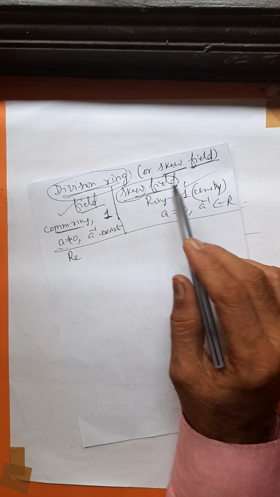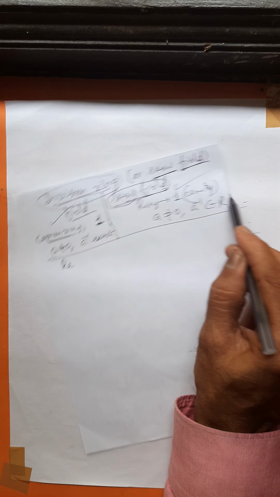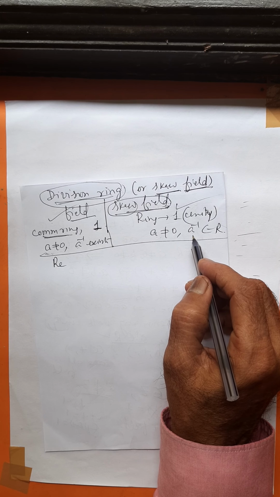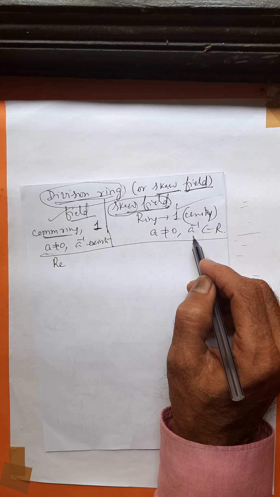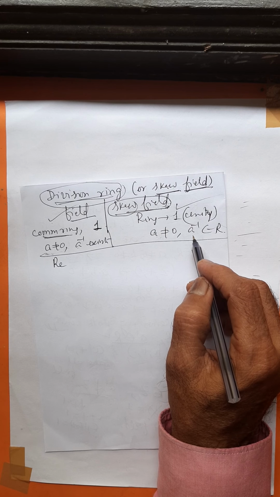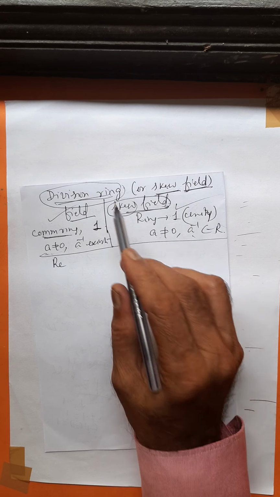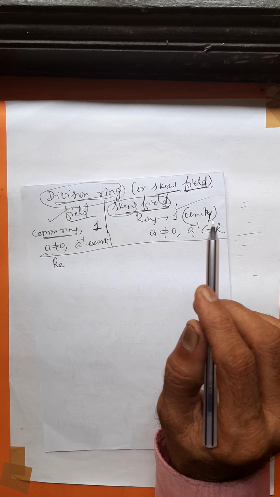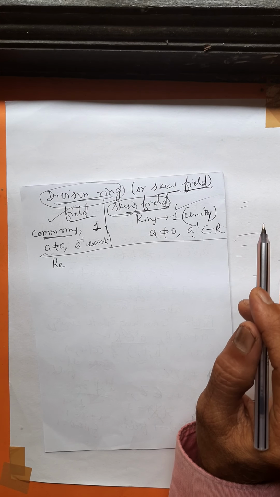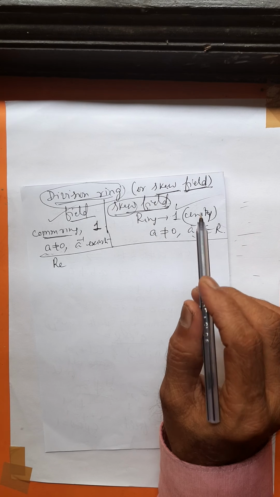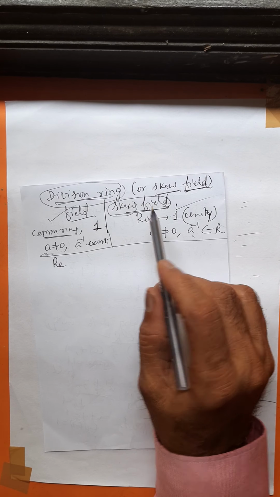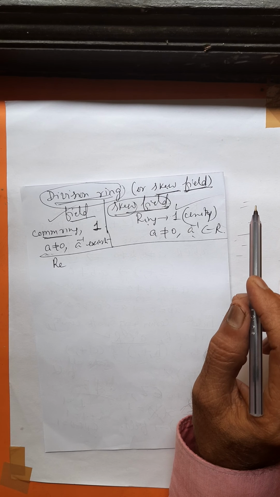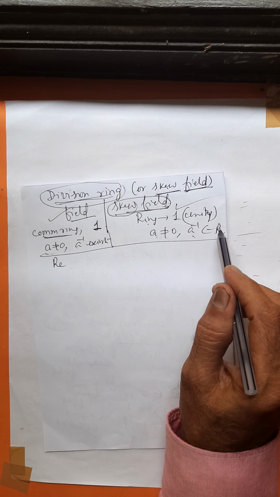And therefore, in our definition, we are mentioning only the inverse law. We are speaking about multiplicative inverse only because other properties are satisfied. I repeat, a division ring or skew field is a multiplicative group. In other words, a division ring is a ring with unity in which every non-zero element has got a multiplicative inverse.